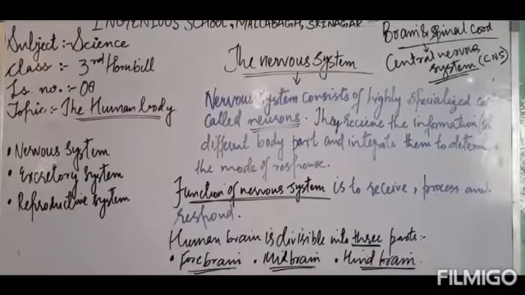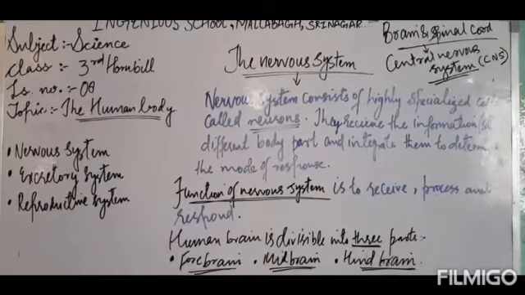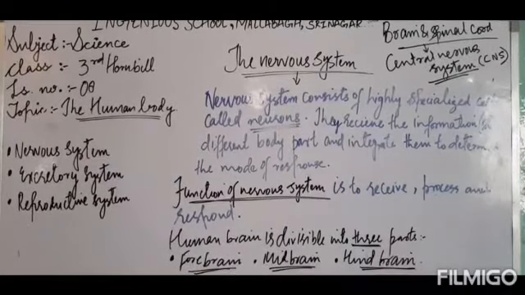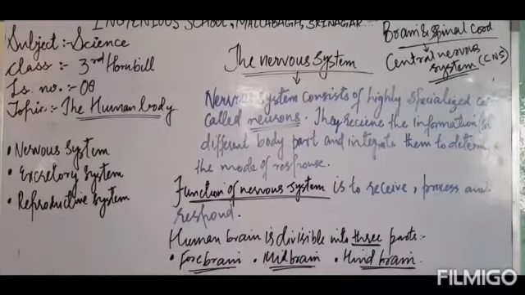Then the second thing it does is process that input. As I told you, if we are feeling cold, it receives the input that it is cold outside. Then it processes, and we realize in our brain that we need to wear warm clothes, we need to cover our body.